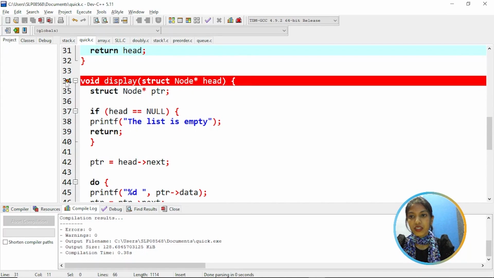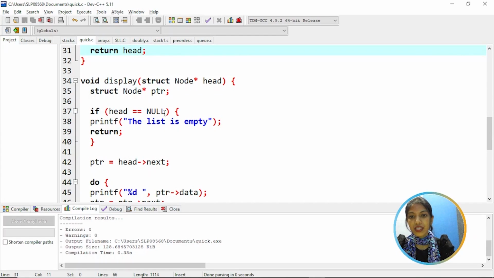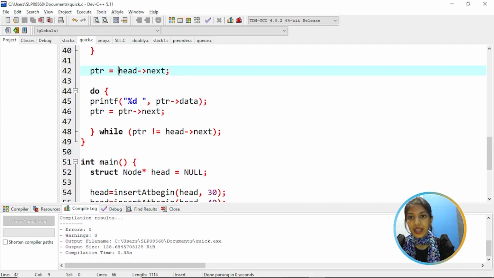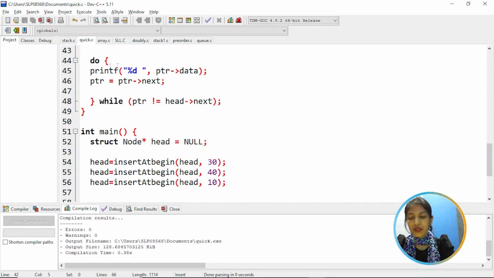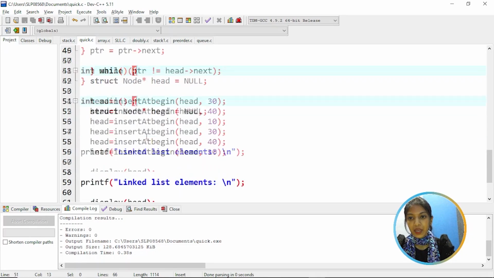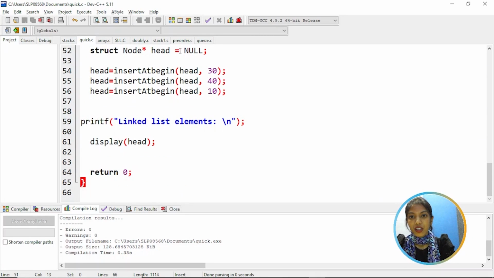And coming to the void display function, it displays the list of elements. So we have a pointer variable ptr, and it checks if head is equal to null, that means the list is empty. So it will return. And then the head's next is assigned to pointer, and here we are using a do while loop. First it prints the data part. So pointer next is assigned to ptr, and then checks the condition while, that is ptr not equal to head's next.